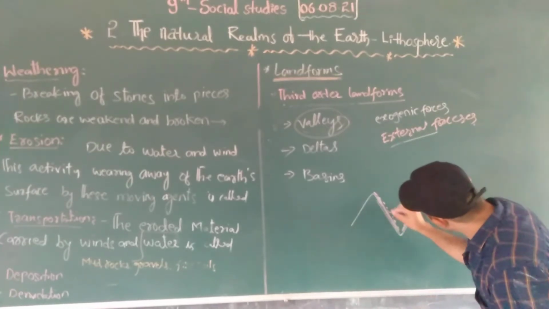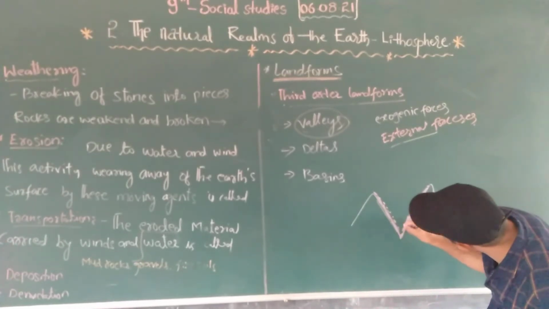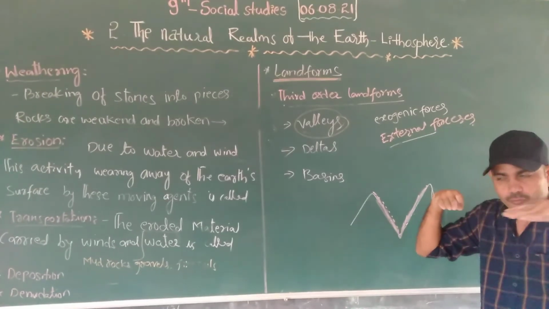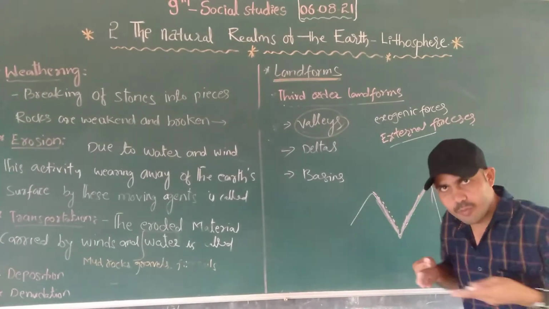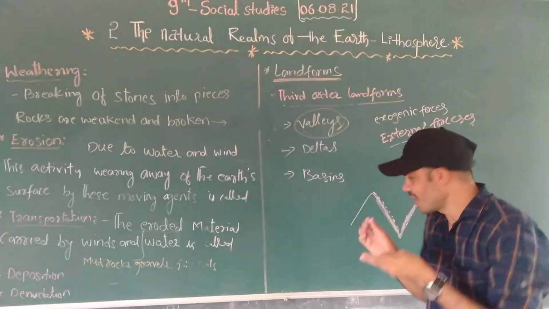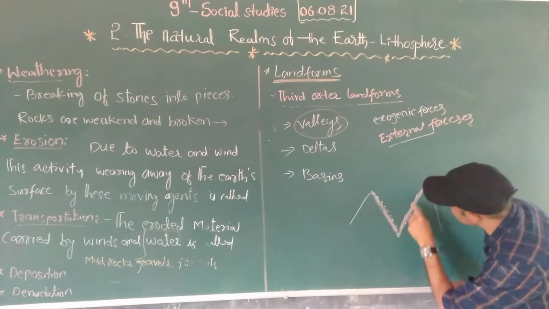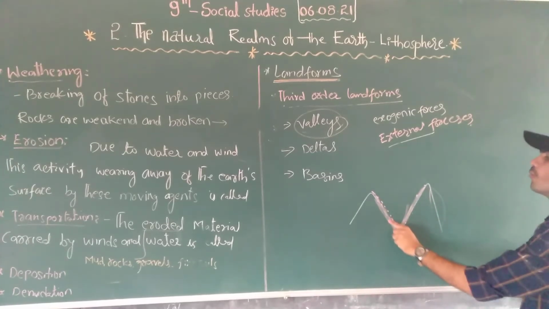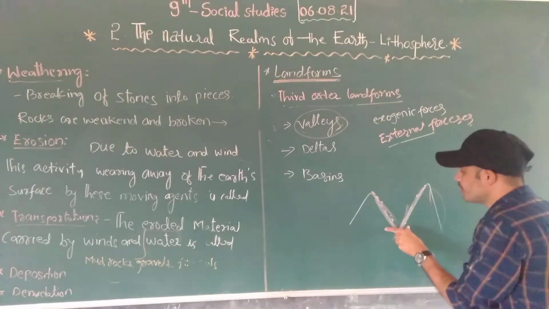When the lands are cut, a valley is automatically formed. These areas will be cut, and when the areas are cut, these are the formed valleys.